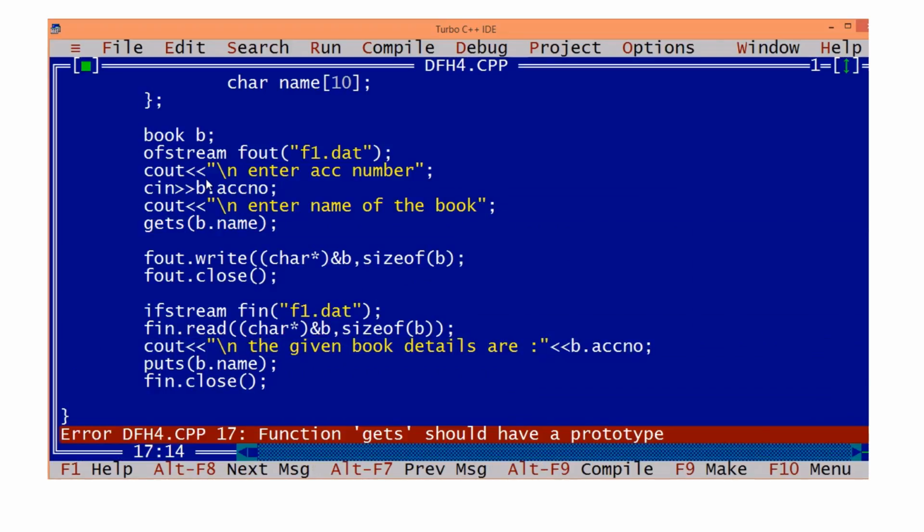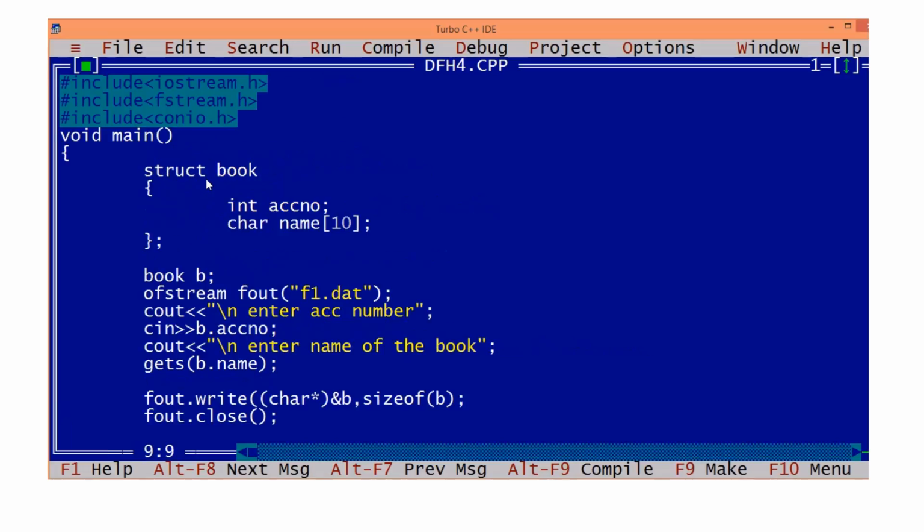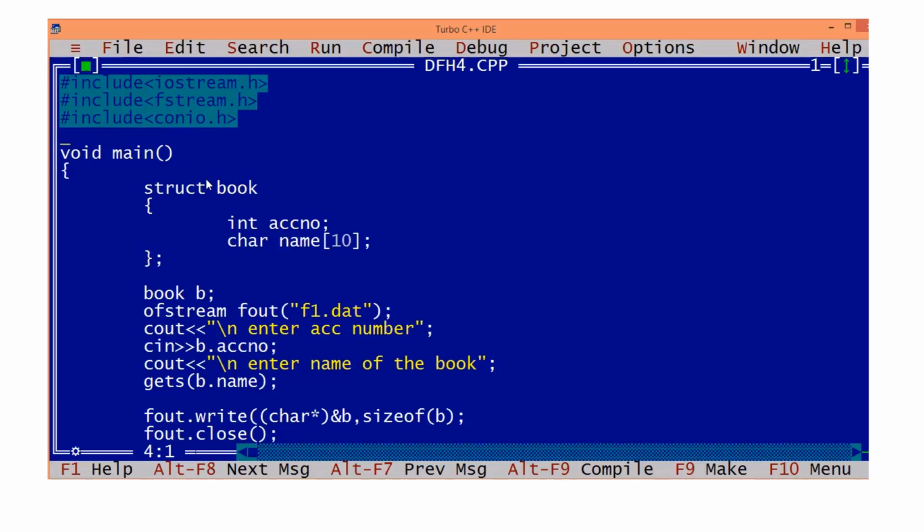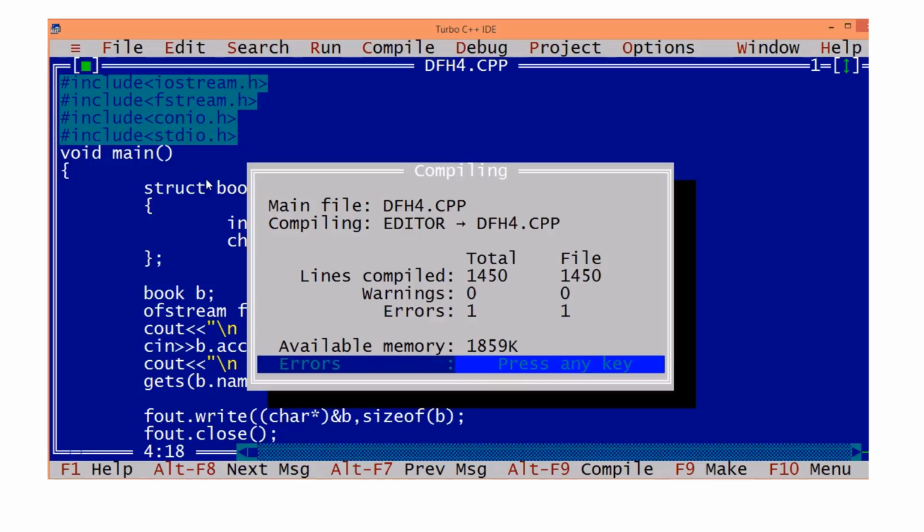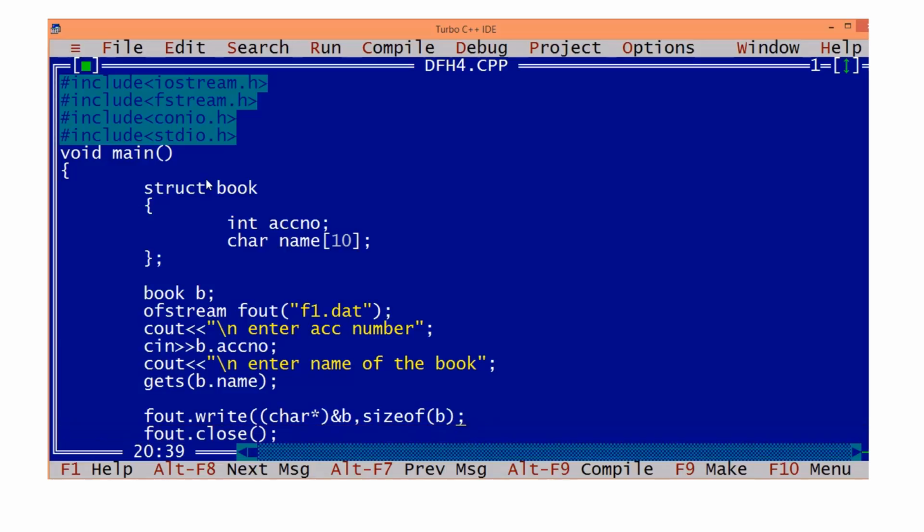What is the error? gets should have a prototype. What is the header file to be included for gets? stdio.h. Errors, function call missing. So here size of b, and then the write method also to be closed. Why this char star? Actually the write method is already defined. We are not defining it. So that method is defined in such a way that the first parameter is char star. The read method is also defined in such a way that the first parameter is char star. But we are giving the address of book, not the address of a character.